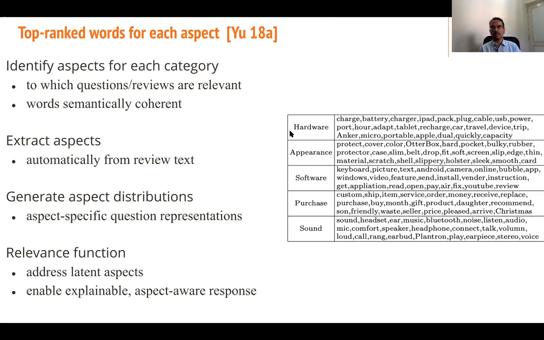Some of the words for hardware are charge, battery, maybe pack, plug, cable. For appearance, it's more like protect, cover, color, pocket, bulky. Software, it's like keyboard, picture, text, Android. For purchase, ship, service, order. For sound, it's like headset, ear, music, and Bluetooth.